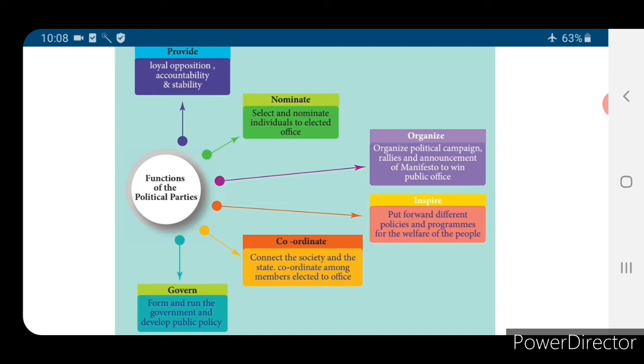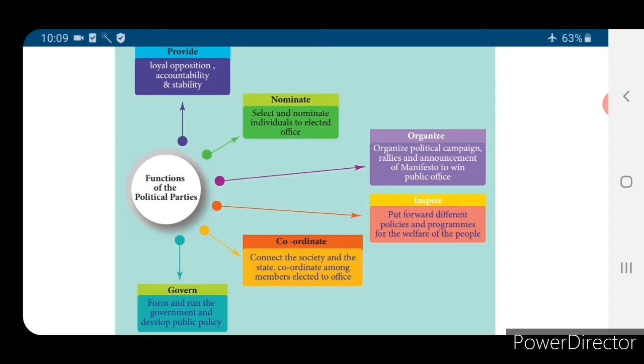If you vote for our political party, we will give you the necessary things. We will build a nice road, we will give students a laptop. Like that they will give some assurance. That declaration is nothing but the manifesto. So the political party organizes the political campaign, rallies and announcement of manifesto to win the public office.